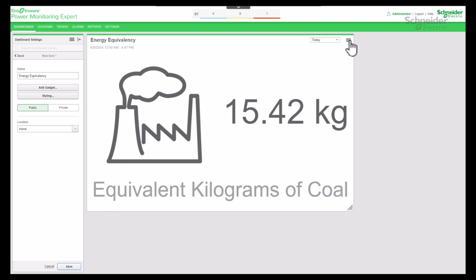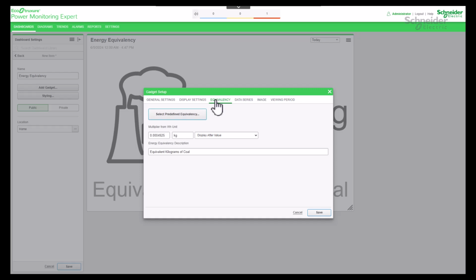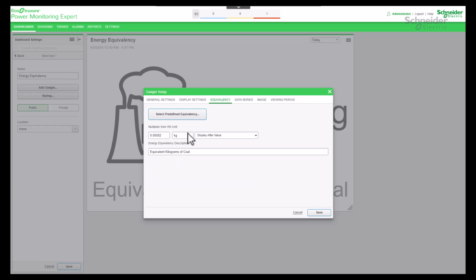Go to Edit Settings. Select Equivalency tab. Now going to add a custom conversion such as carbon dioxide emission coefficient. 1 watt-hour consumption is equal to 0.00082 kg of carbon dioxide emission. Add unit as kilogram.